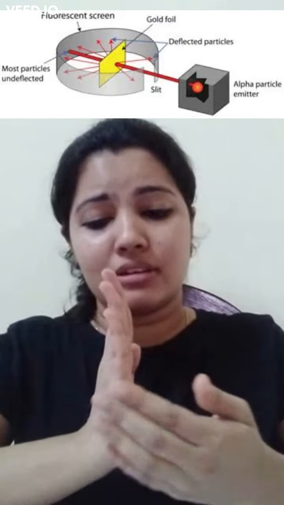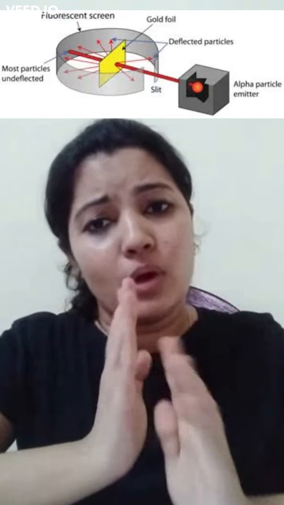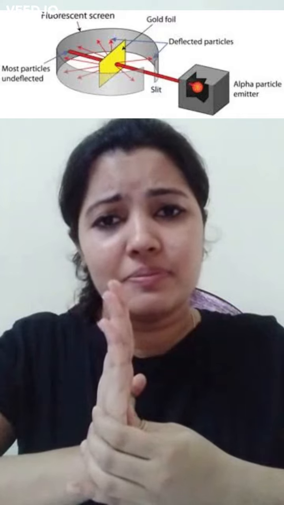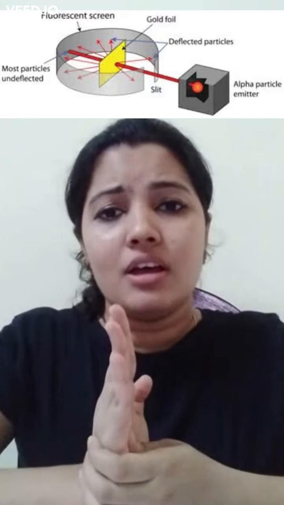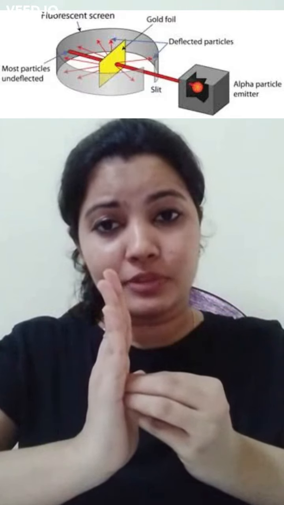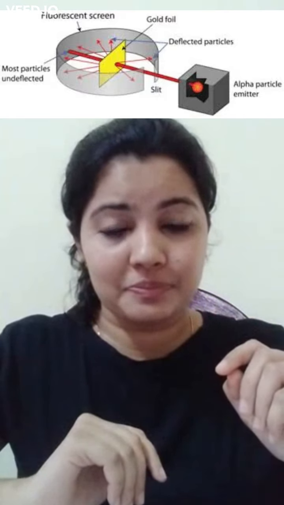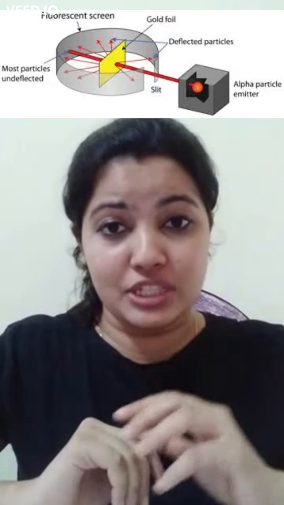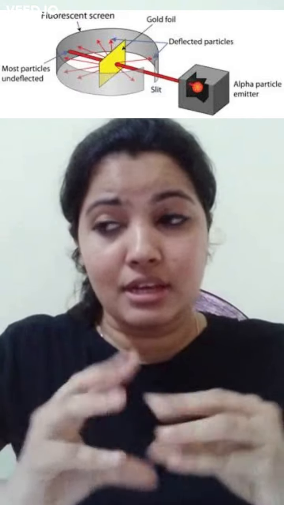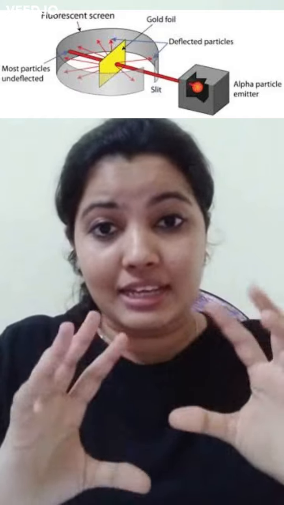Gold foil is very thin, thinner than aluminum. So he took a gold foil and bombarded alpha particles into it. What are alpha particles? Alpha particles are positively charged helium nuclei. Their source is any radioactive material like radium.